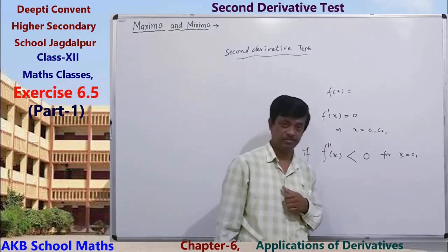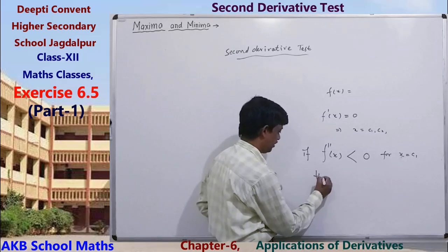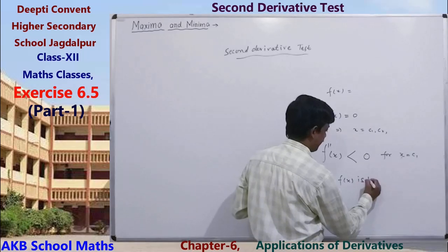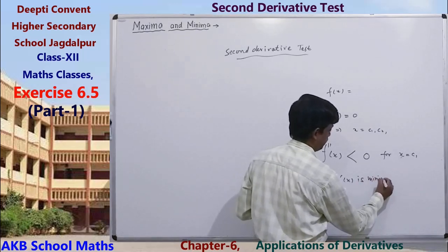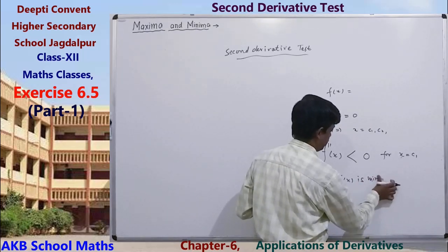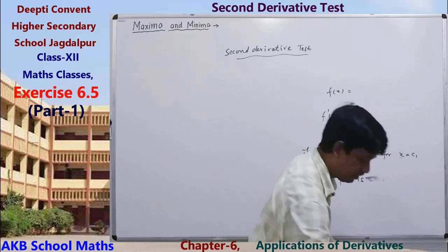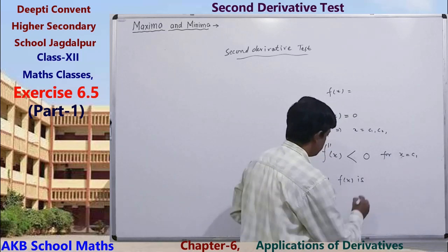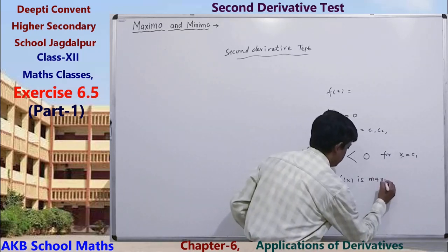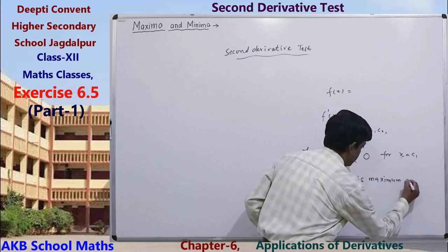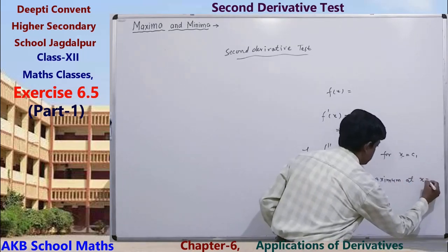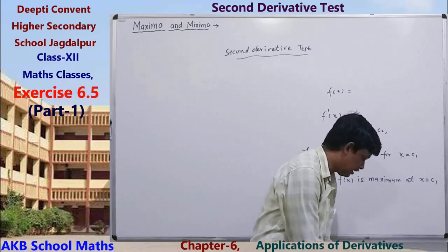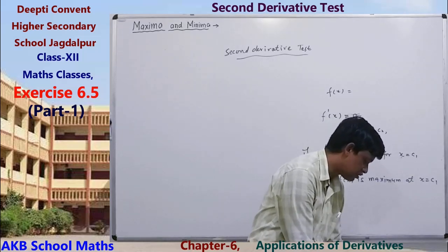If less than 0, then f(x) is, sorry, f(x) is maximum at x equals c1.